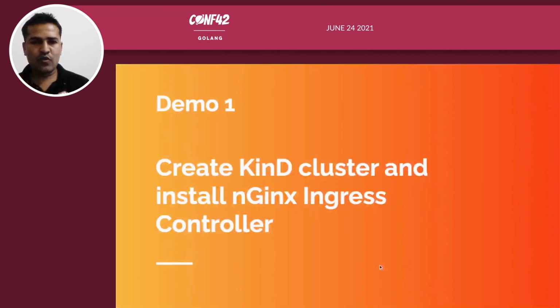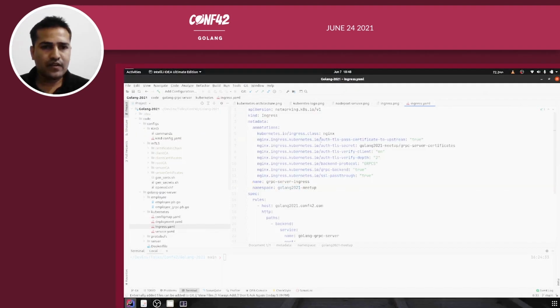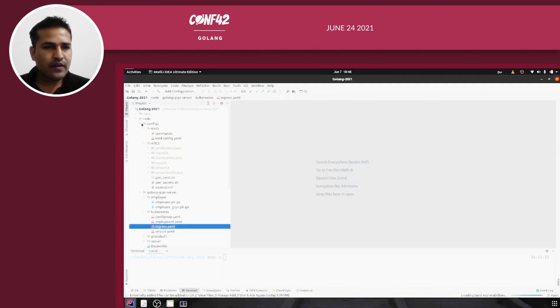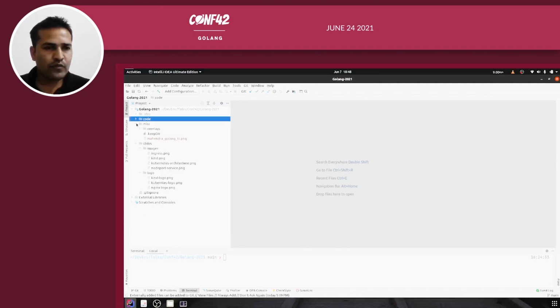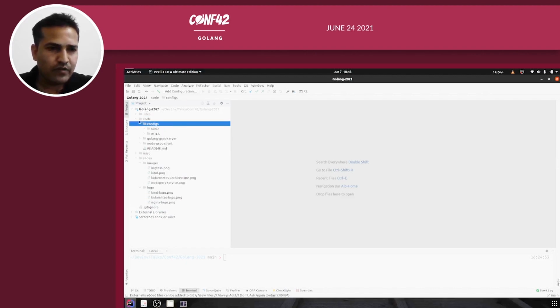So let's move on to the first demo. Here we are gonna create a Kind cluster and install the Nginx ingress controller. But just before that, I want to walk you through the directory structure. I have a folder called code. You can ignore these parts because I'm gonna push this whole repository to GitHub.